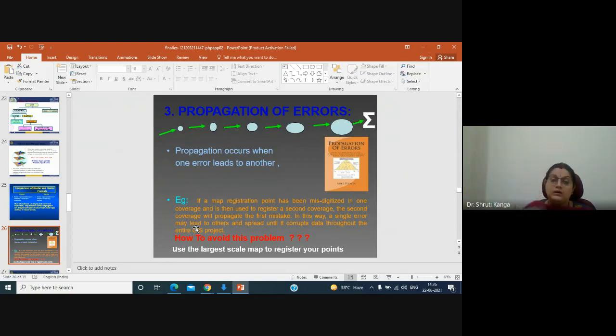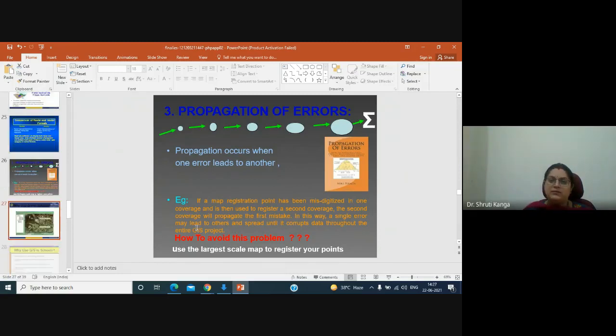But if you have not realized that you made some mistake at the start, and you continue with the same thing, then we are propagating the error till the end. And every product, whether it is related to data collection, data creation, data analysis, or data outcome, will have error.